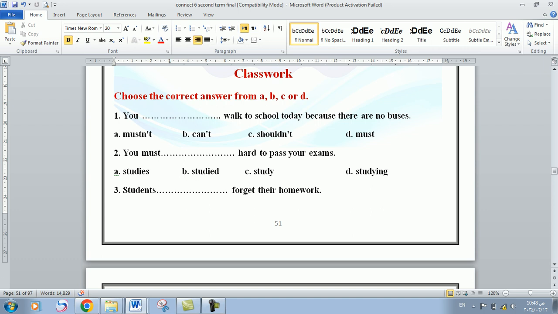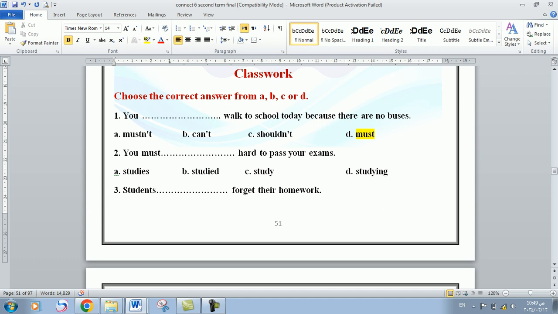What would you say? You mustn't? This means that you are not allowed. It means that it's important for you not to do. Okay, no, this is wrong. You can't. It looks like mustn't. Mustn't and can't give the same meaning. Shouldn't is also similar in meaning. The word that I need, and the correct answer, is the word must here.